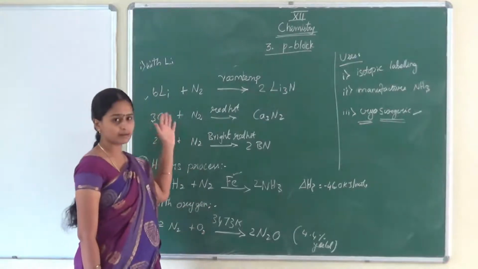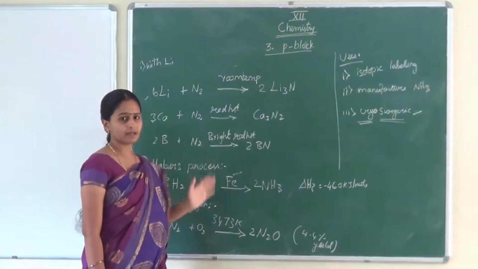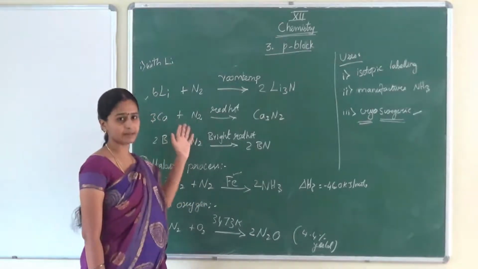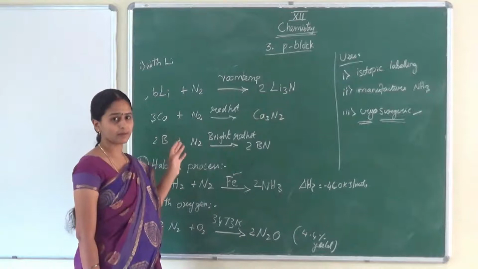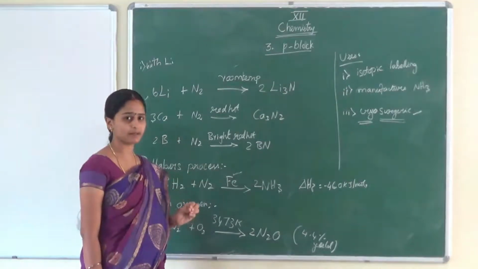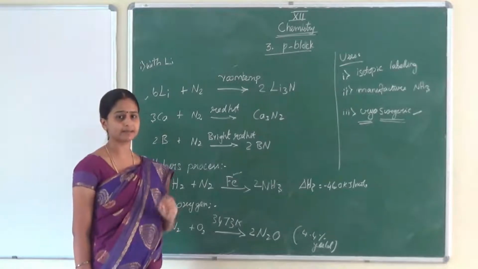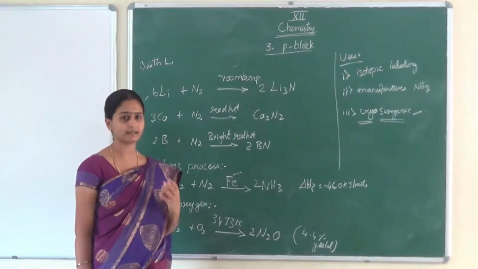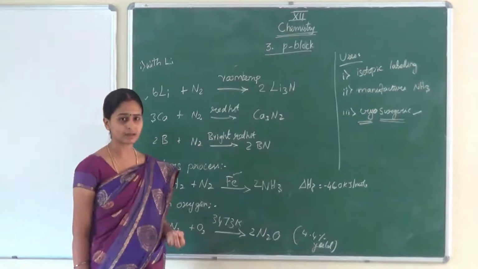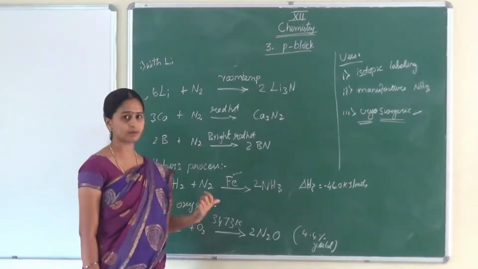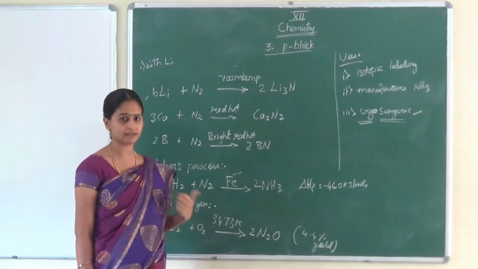Next we have learned the preparation of nitrogen, how we can prepare it. Then the physical property and chemical property. In physical property, you have to remember about the isotopic labeling, and you have to remember clearly the inertness of nitrogen. What is the reason for the inertness of nitrogen? They can ask it in a 3 mark question. The reason is the bond order. Bond order is 3, so it requires more binding energy. That's why it is inert.